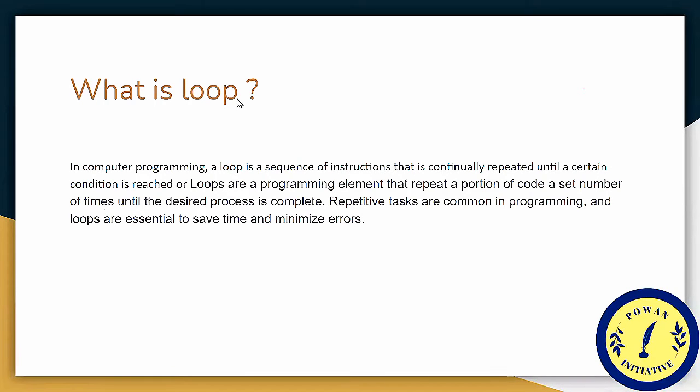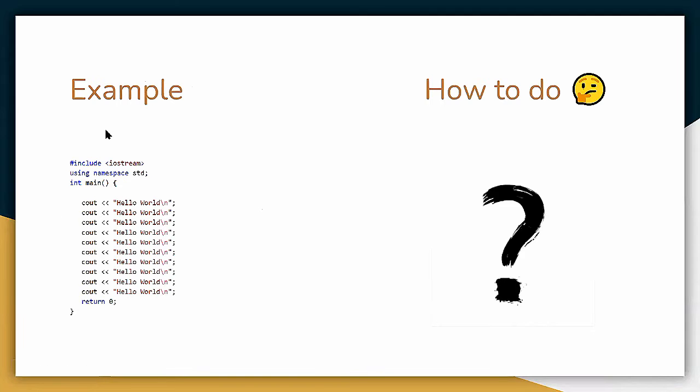What is a loop? In computer programming, a loop is a sequence of instructions that is continually repeated until a certain condition is reached. Or we can say that loops in programming come into use when we need to repeatedly execute a block of statements. Okay, so let's consider an example. Suppose we want to print hello world 10 times.